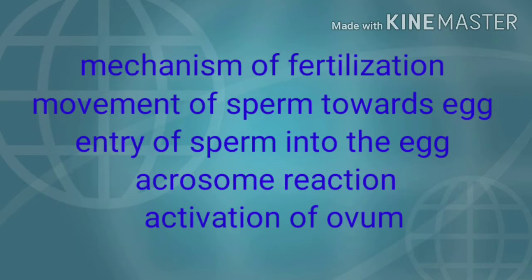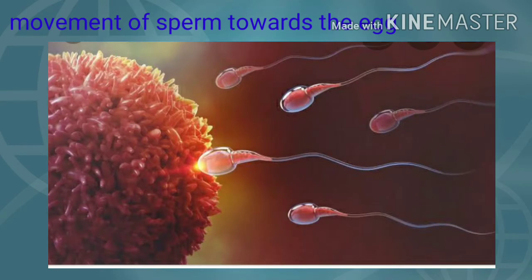When we see the mechanism of fertilization, these are the steps involved. The first is movement of sperm towards the egg, second is entry of sperm into the egg, third is the acrosome reaction, fourth is activation of the ovum. Through all these steps, the mechanism of fertilization is completed. The first step is movement of the sperm towards the egg.